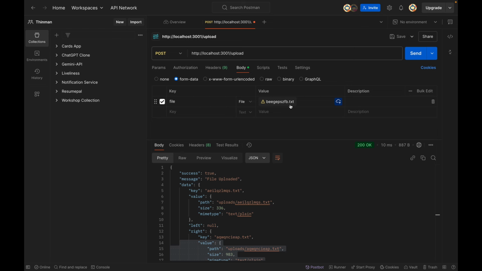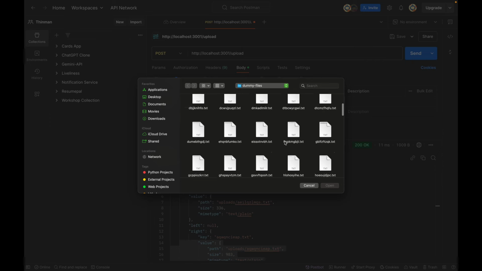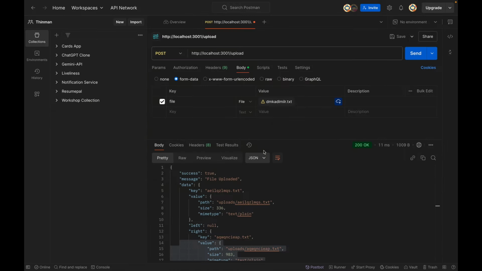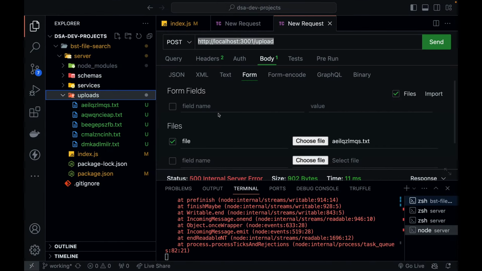By B and C I just mean the file name starting alphabet, right? So let's hit send and now let's upload one more, the last one with D. Okay, open, send. Perfect, awesome. So now we have uploaded the files. Now let's try to search the file. You can see all the files are over here.